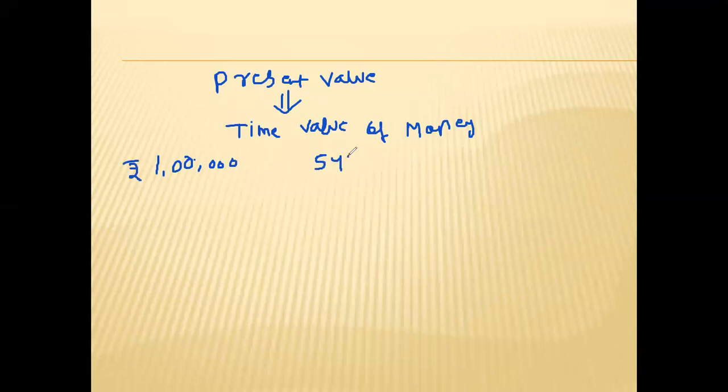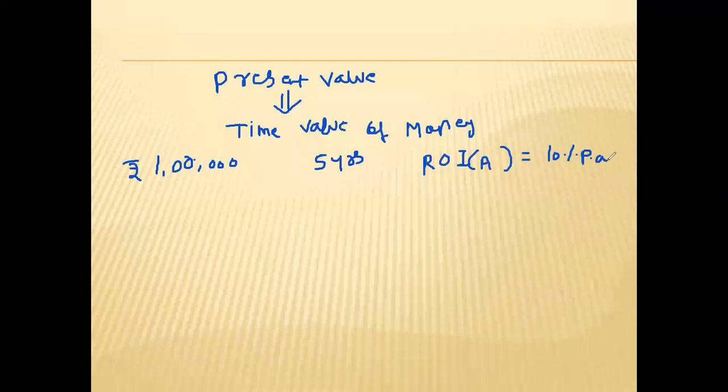The rate of interest will be given annually by the bank in which you have invested. 10% interest they will give you on the deposit per annum.